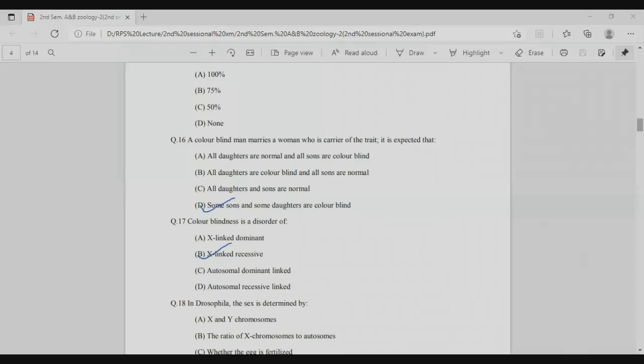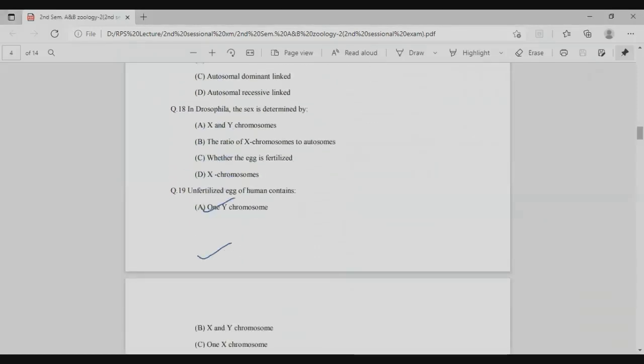Next is the Drosophila. In Drosophila, the sex is determined by... So remember, in Drosophila, XY sex determination, but the Y chromosome does not determine the sex of an organism. In this case, the ratio of X chromosomes to autosomes determines the sex of an offspring, male or female. Right? So the Y chromosome is mainly for fertility, not for the determination of sex. So right answer is the B option.